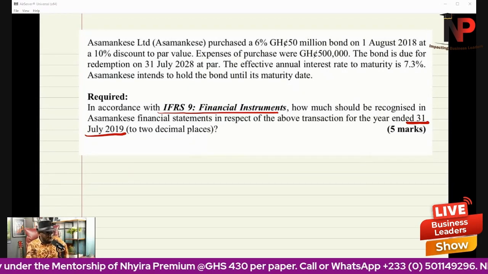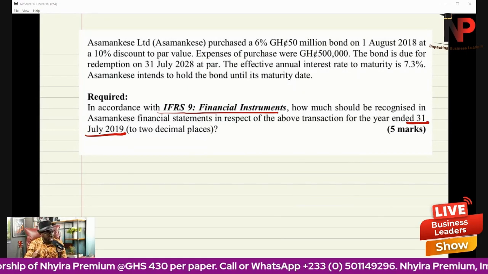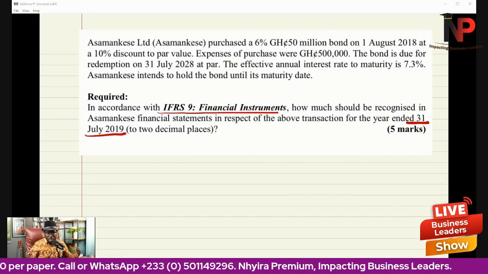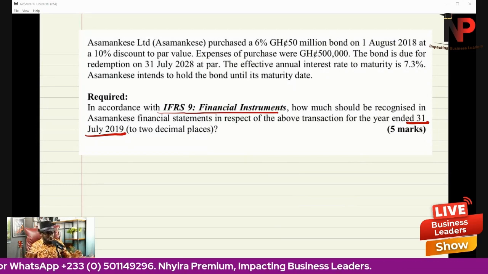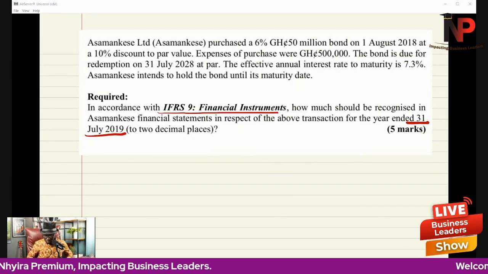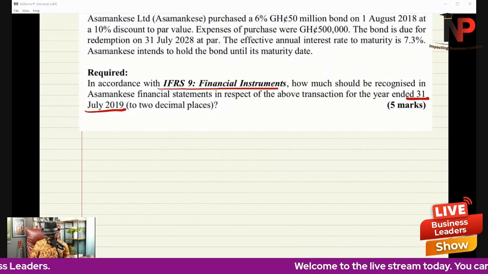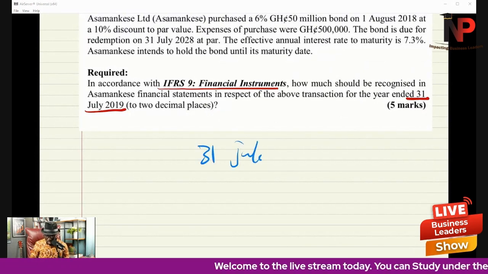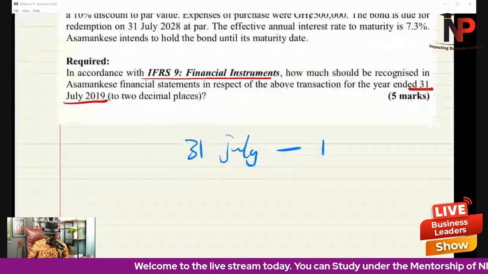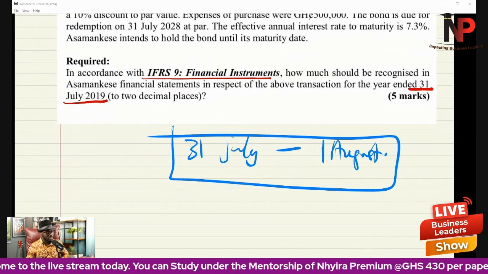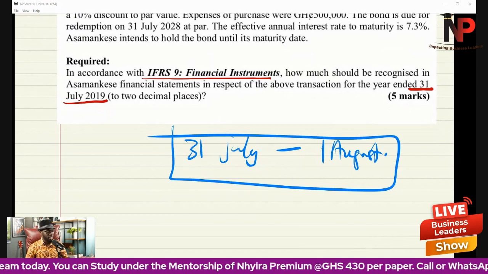Please stay with me carefully. Year ended is very important to us anytime we are dealing with financial statement preparation. If the year ended is 31st July, that means the year starts from 1st August. So before we get excited, it is important you understand exactly what is going on there.